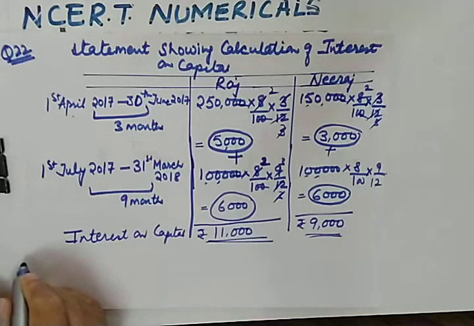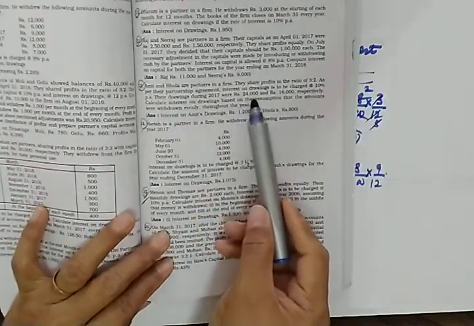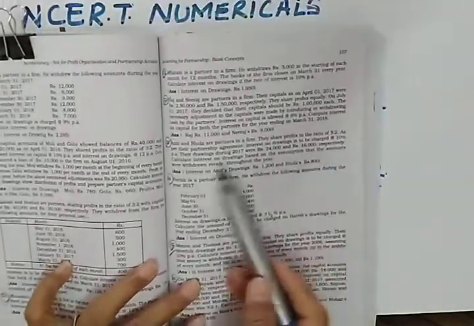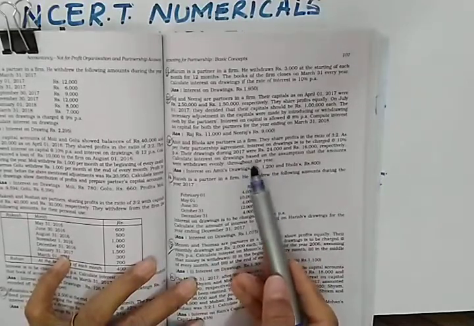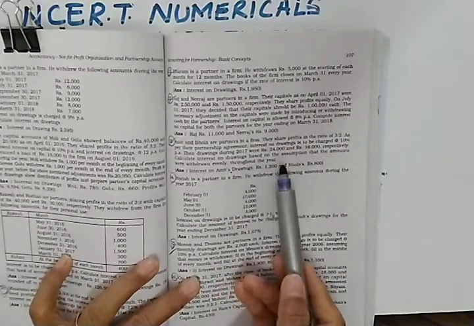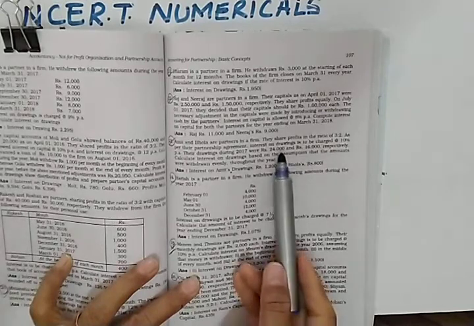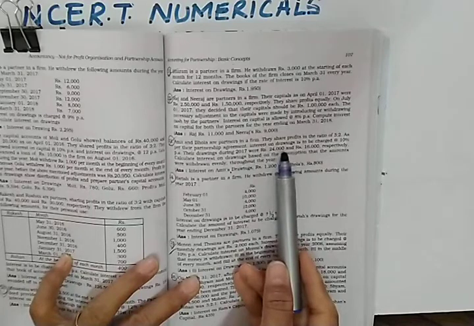Now next is question number 23. In question number 23, interest on drawing is to be charged at 10%. Their drawings were 24,000 and 16,000 respectively. You are required to calculate interest on drawing based on the assumption that amounts were withdrawn evenly throughout the year. So what is to be done when amount is withdrawn evenly throughout the year? You need to multiply this by average period of 6 upon 12.